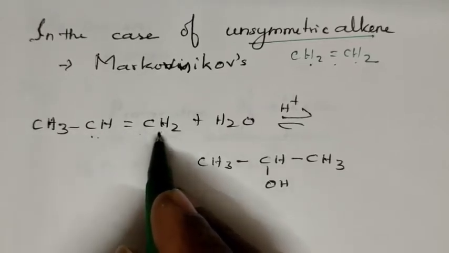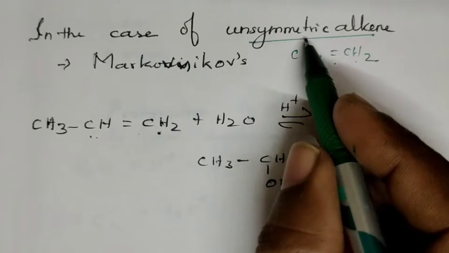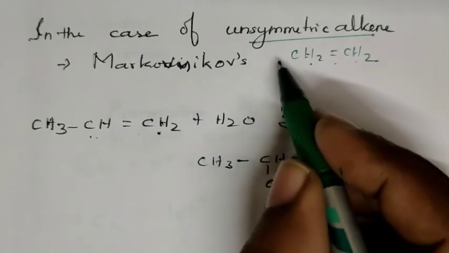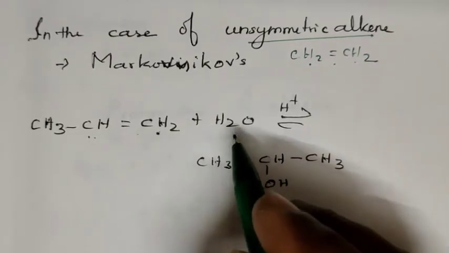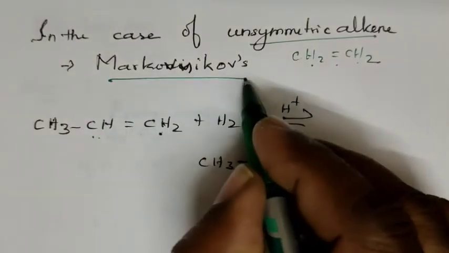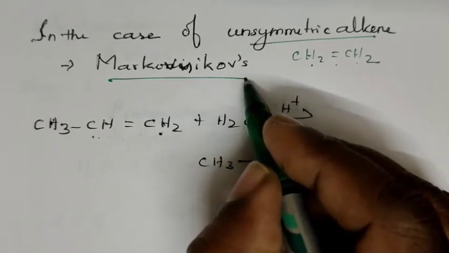Such alkenes are called unsymmetric alkene. So in the case of unsymmetric alkene, when it is subjected to acid catalyst hydration, the addition takes place through Markovnikov addition.